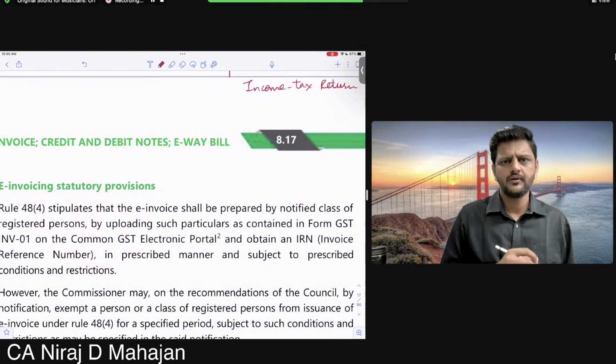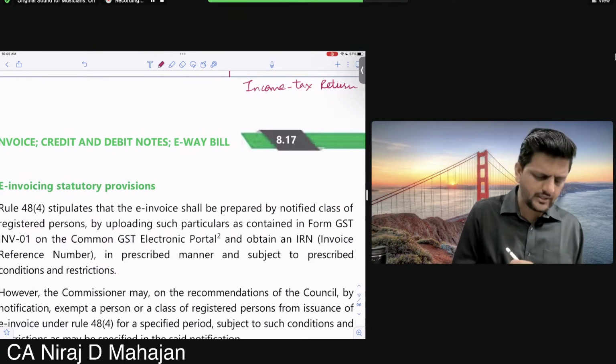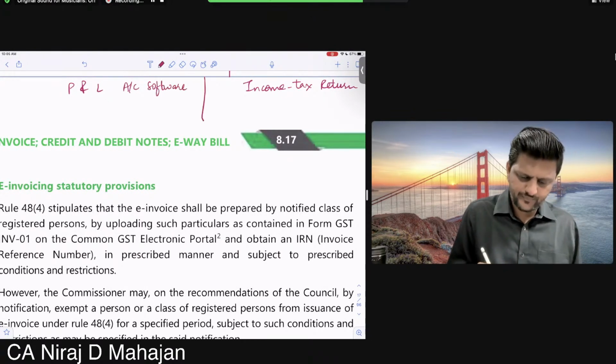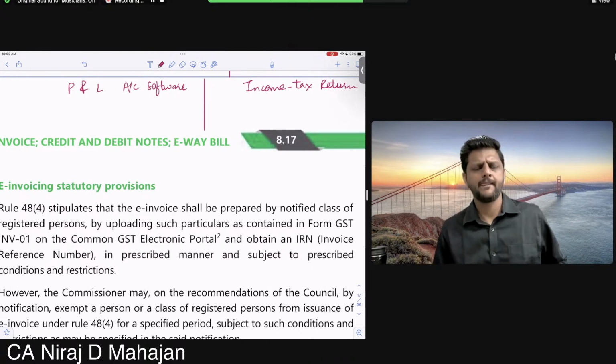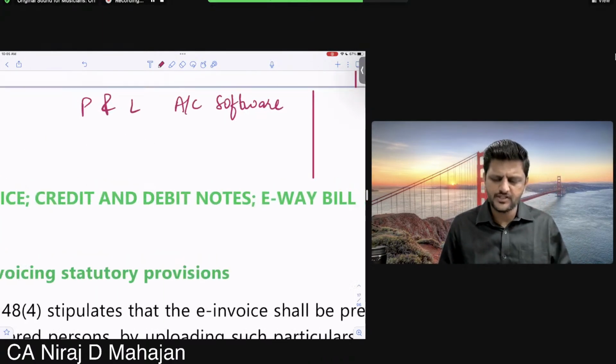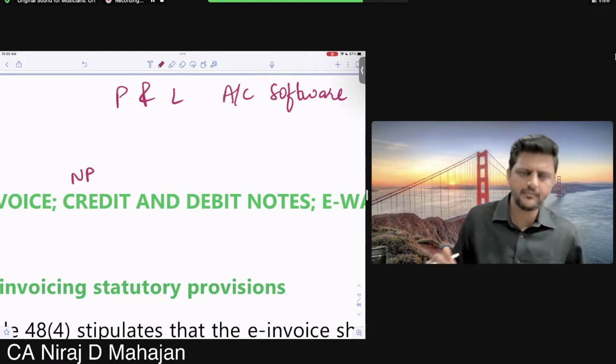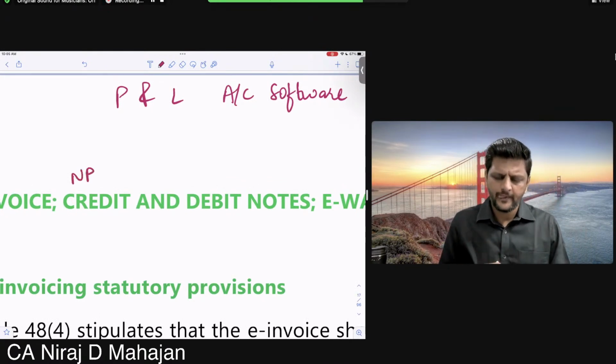Let us assume I have my P&L account in my software. I am doing accounting in my software: sales, purchases, my net profit, etc. Fine till here?